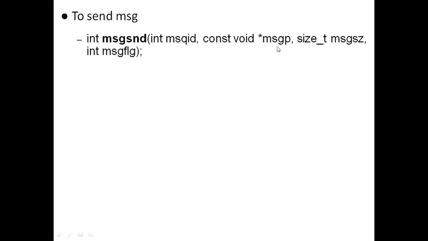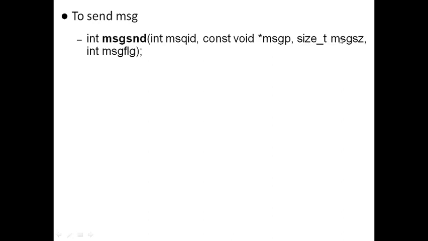The next argument is the pointer to the message. For example, I have taken an input from the user, a string which I want to forward, and it's pointed to by a pointer, and that pointer I have to mention here. Also note that it's a void pointer. You must be aware of the characteristics of a void pointer. If not, I suggest you update your knowledge about it.